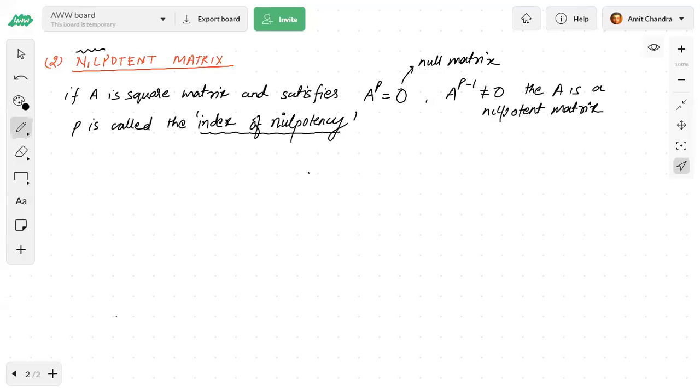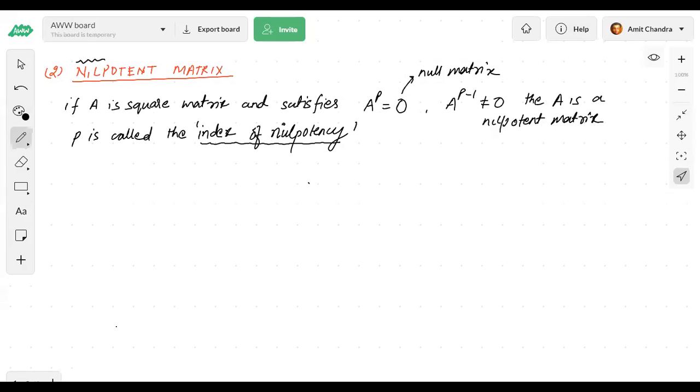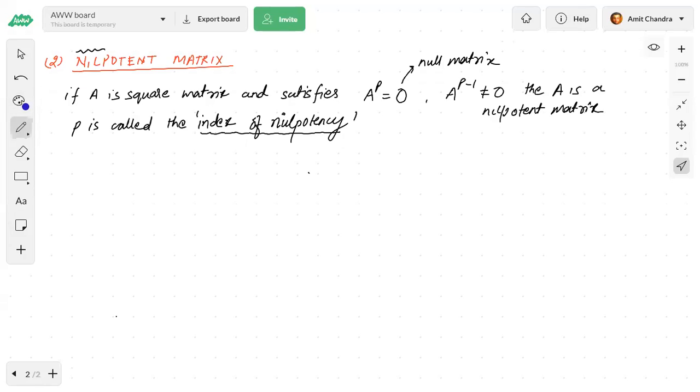Okay, P can be any natural number. So let's do a question on this. The question is, find the index of nilpotency for the matrix.